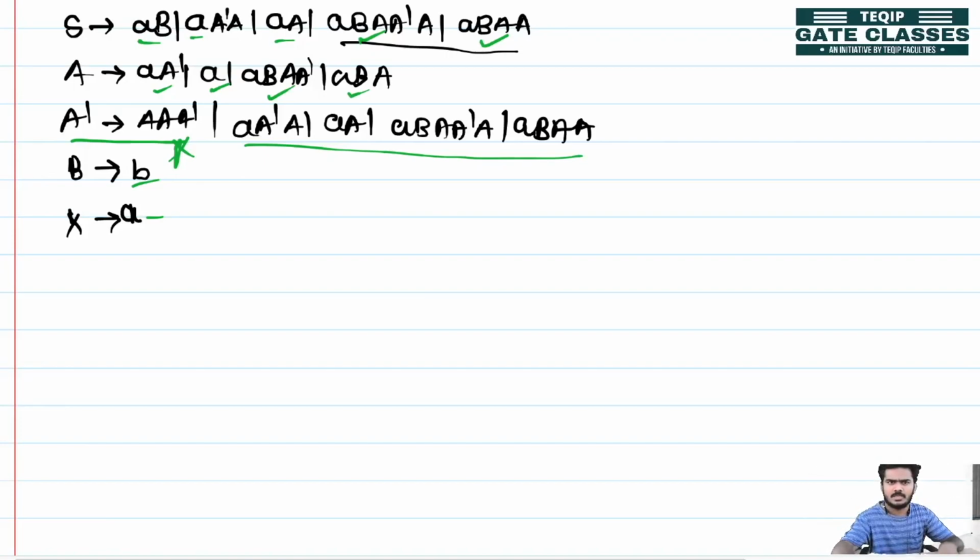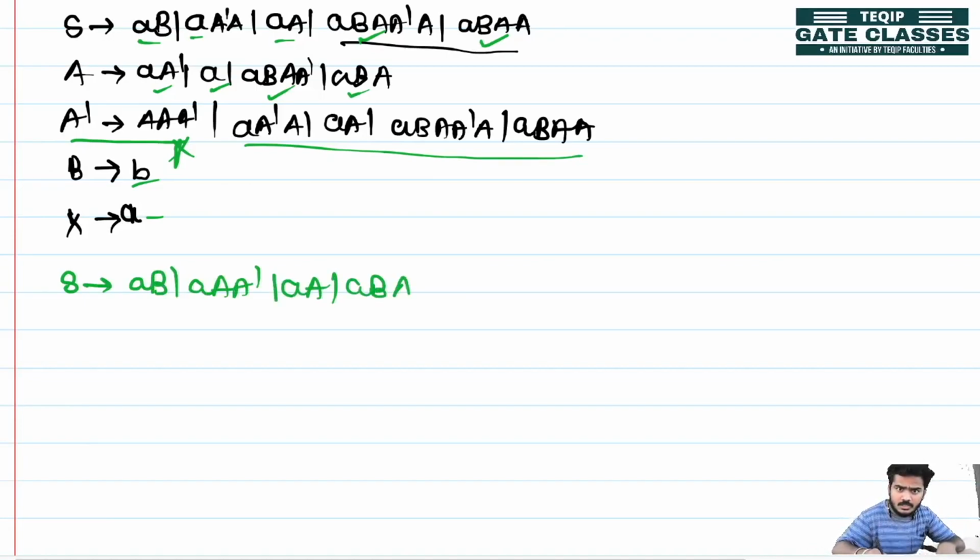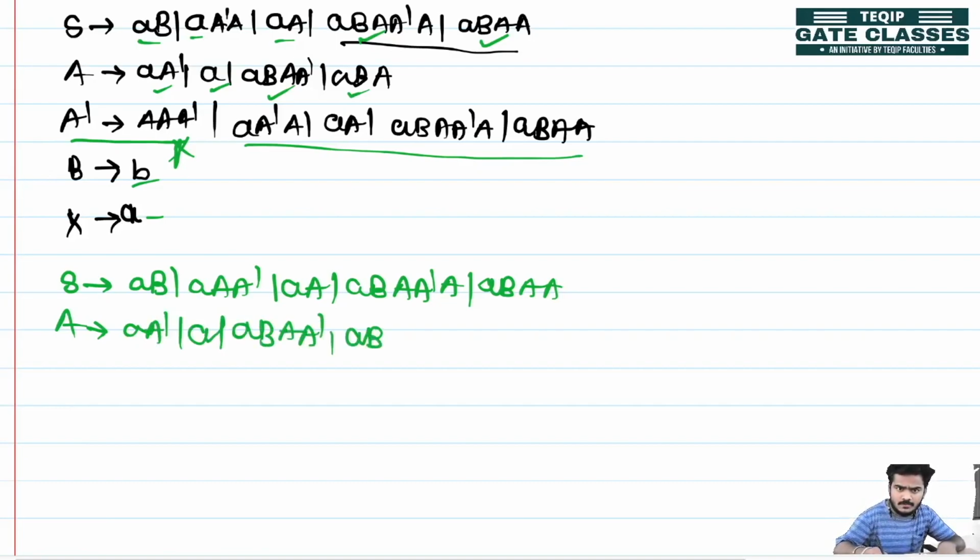So finally the production becomes, S is producing AB A dash, A dash A and AB A. Similarly, A is producing A dash A B dash, that is, this is ABA.